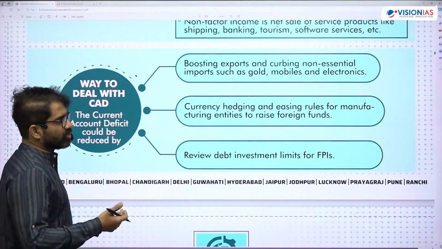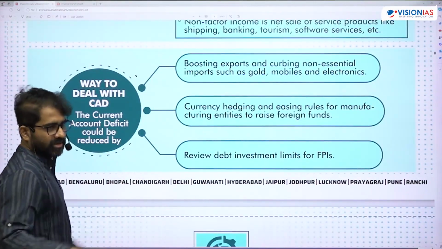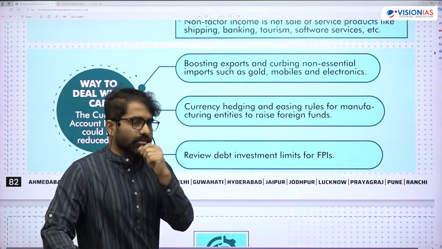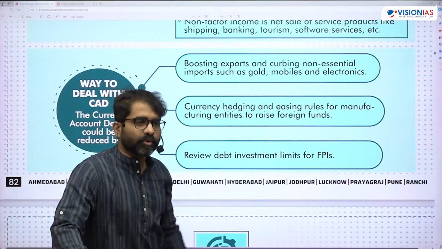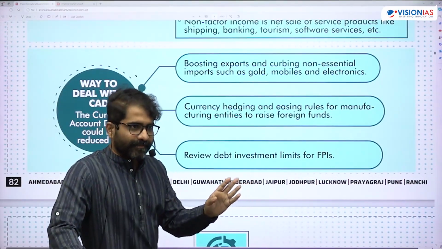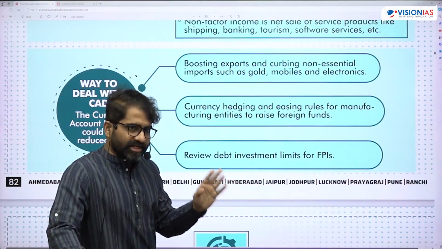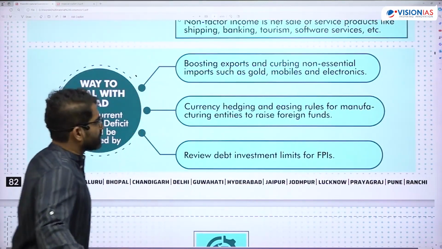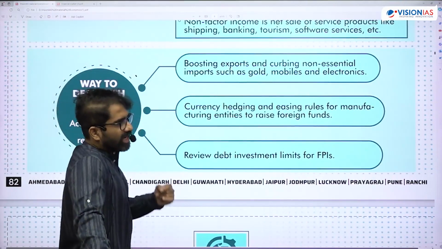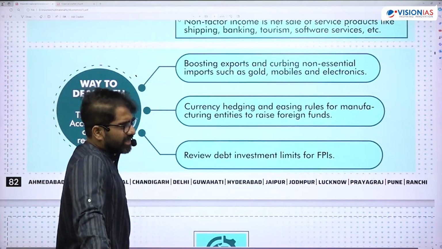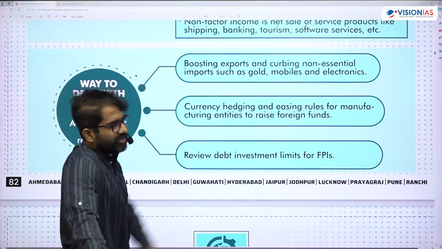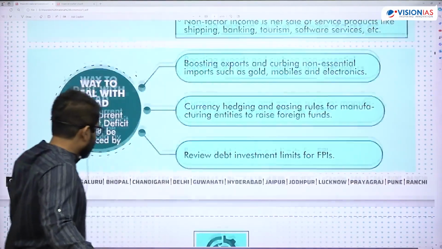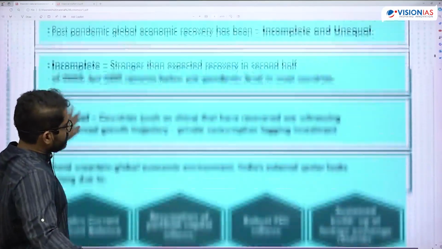Okay, and ways to deal with current account deficit. There were previous UPSC questions: how do you deal with current account deficit? One question we have seen. Increasing exports, putting restrictions on imports. Is that okay? Putting restrictions on imports, and allowing more foreign investments into India, though that will go as part of the capital account, etc.